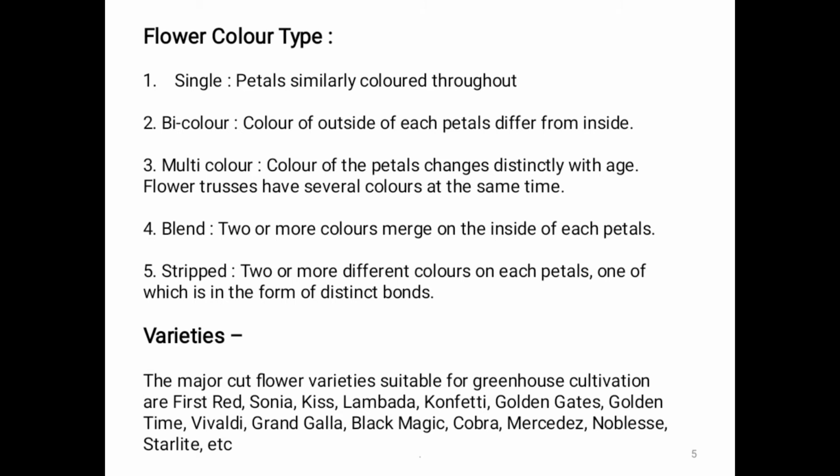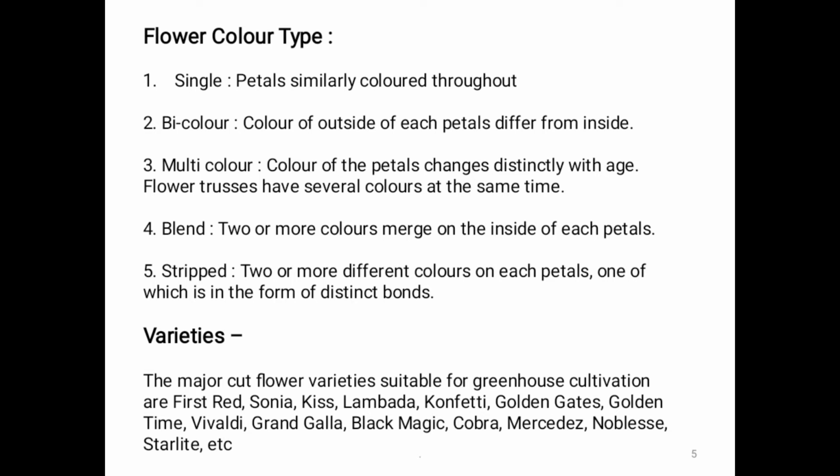The next, flower color type. Flower color types include single color, bicolor, multicolor, blend and striped. Firstly we see single color: petals similarly colored throughout, meaning all the petals of the flower are one color. Second, bicolor: the color of the outside of each petal differs from the inside. The next one, multicolor: color of the petals changes distinctly with age.